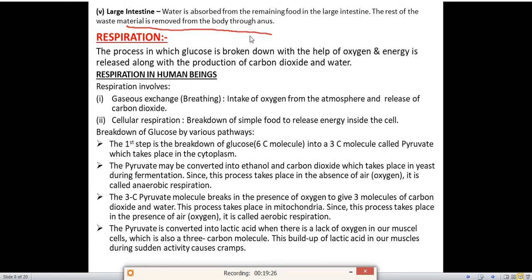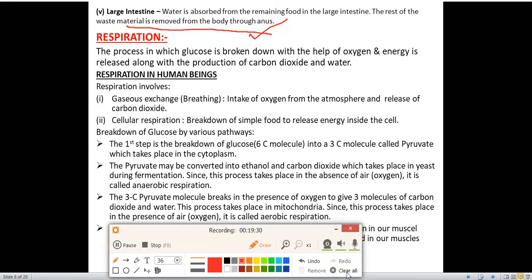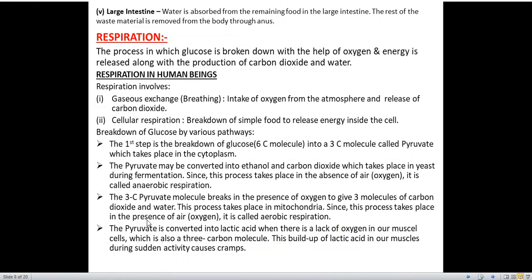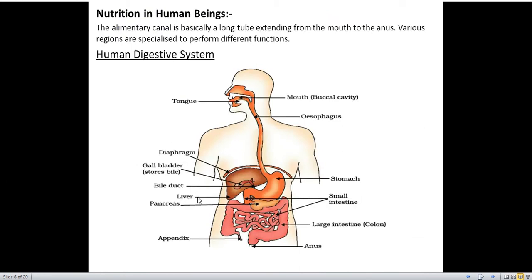So this is digestion in human beings. Through this diagram, once again we'll recap the digestion process in human beings. Through the mouth we take in the food, and in the mouth, salivary amylase is present, which breaks down the food into smaller pieces.